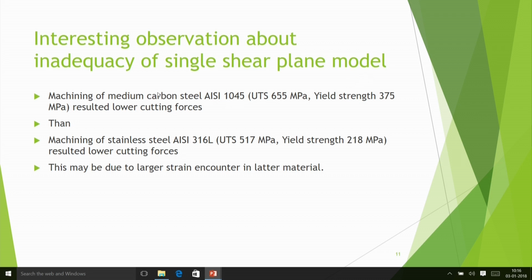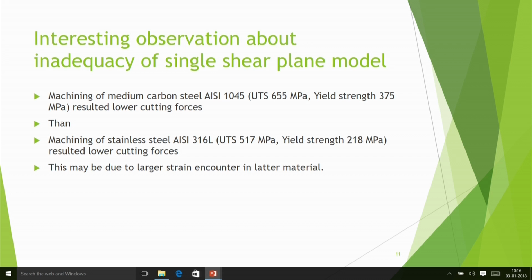For example, machining of medium carbon steel, that is AISI 1045, which has about 0.4% carbon. In that, the ultimate tensile strength is 655 megapascal and the yield strength is 375 megapascal. Another steel is stainless steel, that is AISI 316L.